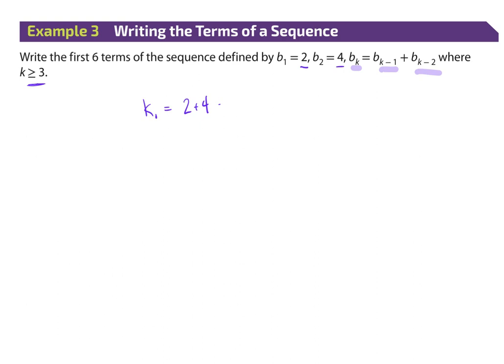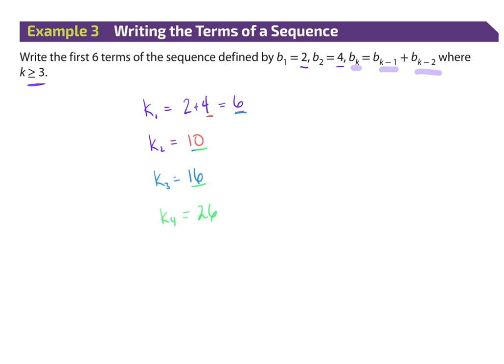So that's going to give me a 6. Then the second term is going to add the 4 and the 6. That's going to give me a 10. The third term is going to add the 10 and the 6. That's going to be 16. The fourth term, and so on and so forth, is going to be the 16 and the 10.